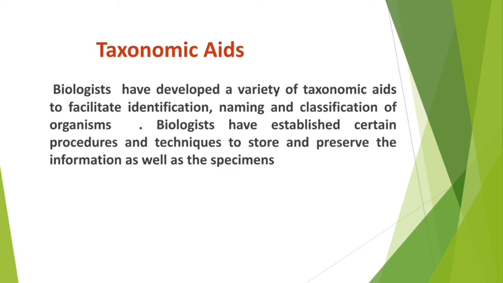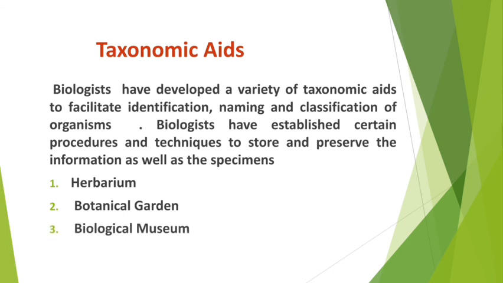In this chapter we will learn about the different types of taxonomic aids. Number one is herbarium, a taxonomic aid of plants. Information about plants is stored in herbarium. In the next class we will learn about herbarium. Number 2 is botanical garden, number 3 is biological museum, and number 4 is zoological park.